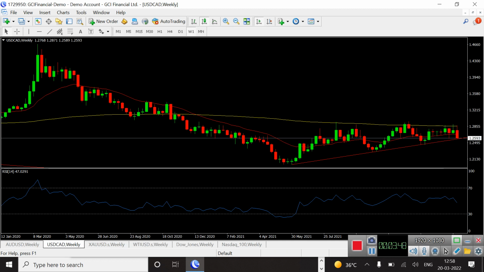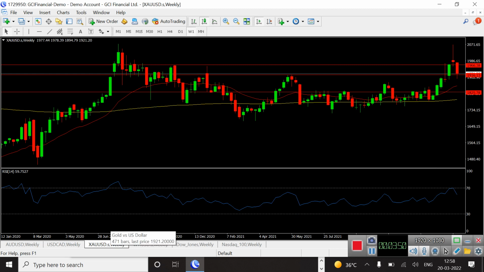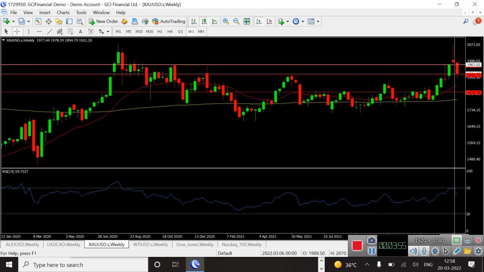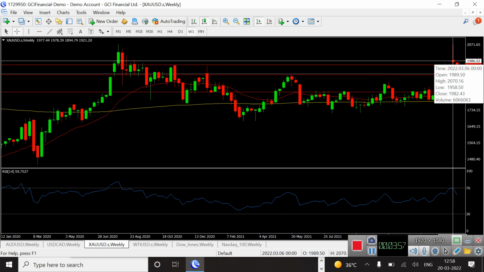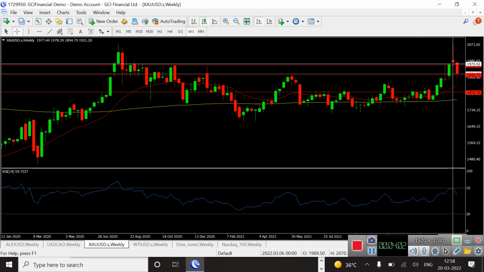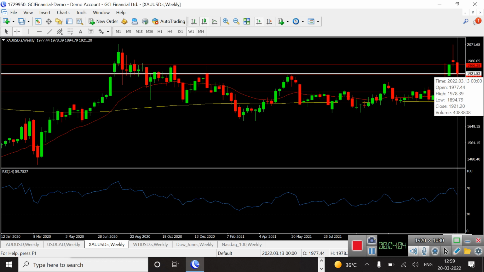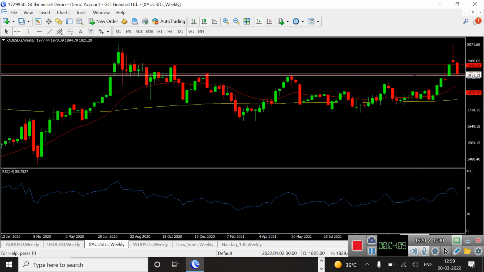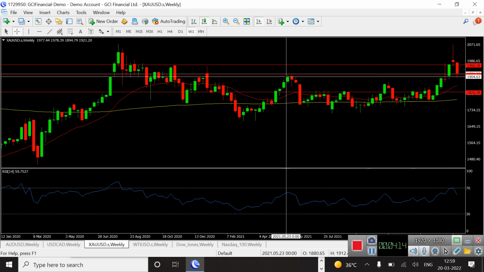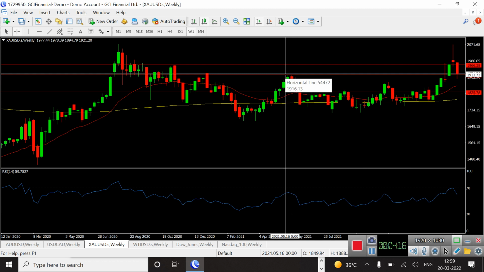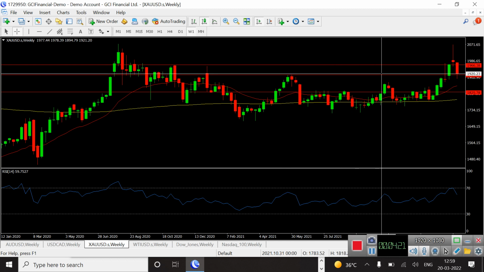Now coming to the commodity market, that is called gold. If you see the gold chart in weekly, you see after this shooting star formed, its low was $1958.50. Below that it made a low of $1894.790, but it has a first support of $1916, which earlier was a resistance in the weekly chart. Now it will act as a support level in the weekly chart.